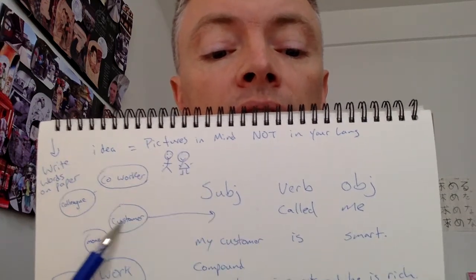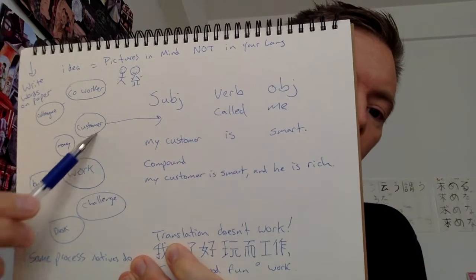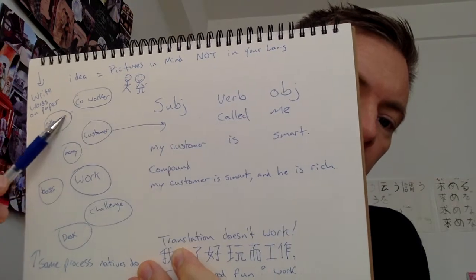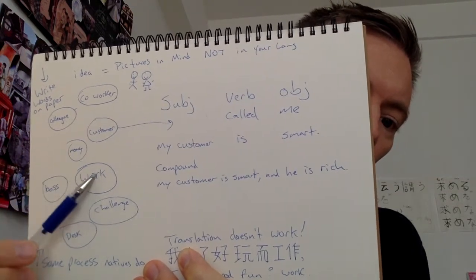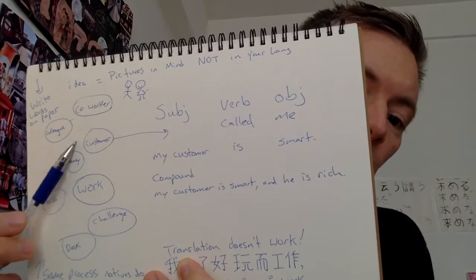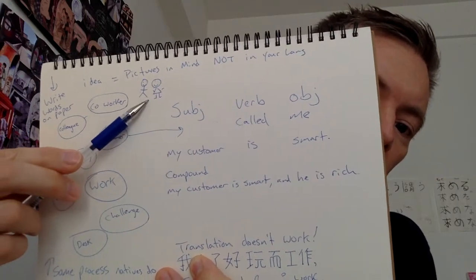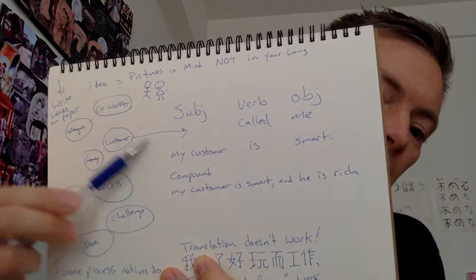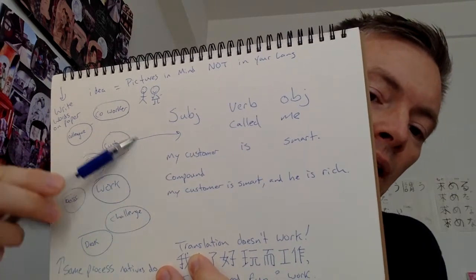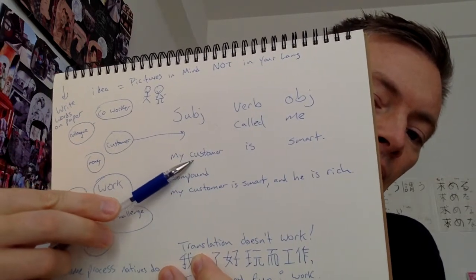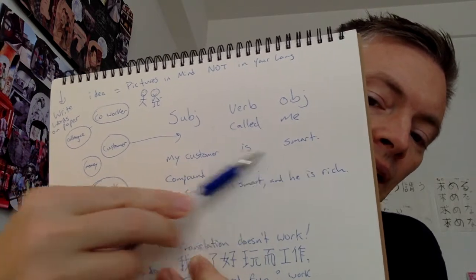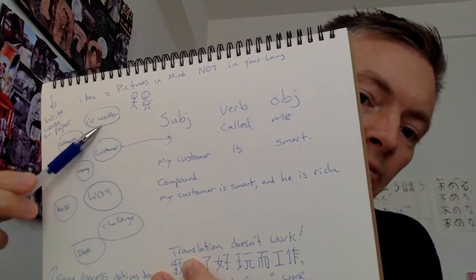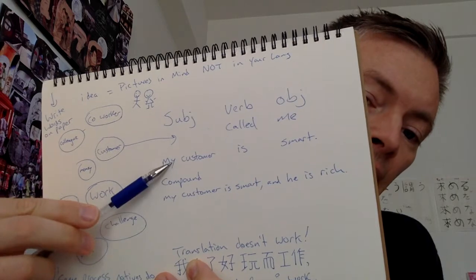And what you do is over here, write down all of the words associated with this idea. So here we have customer, coworker, colleague, money, work, all these words. And what a native speaker will do is go from this idea, and from all these words they will choose in their mind. You're going to do it on paper to practice. In the native speaker's mind, they choose a subject, and then they make the sentence. And sometimes they choose a subject and the sentence doesn't work. So they have to go back and choose a different subject and try again.